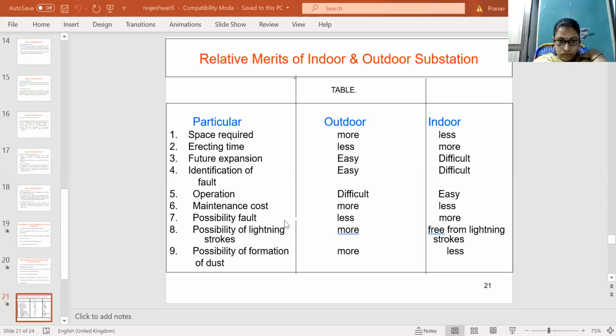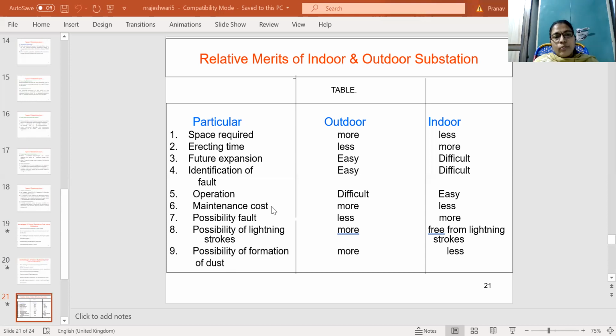And possibility of fault. So fault occurrence is less in case of outdoor substations and more in case of indoor substations. So possibility of lightning strokes are more in case of outdoor systems, and in case of indoor systems it is free from lightning strokes.